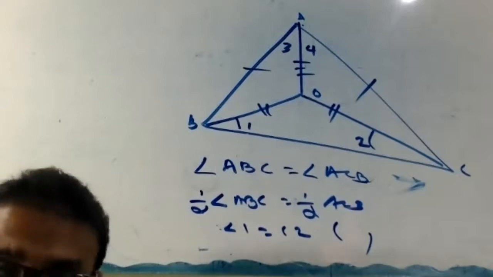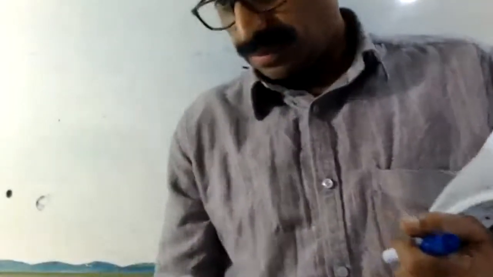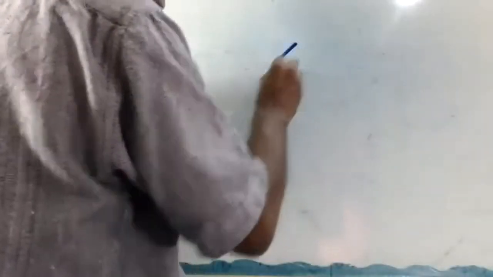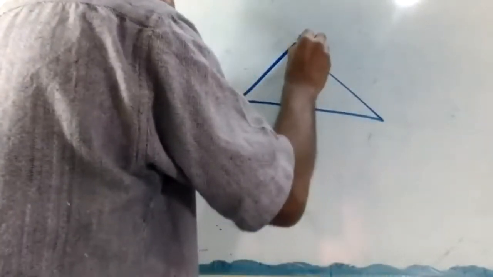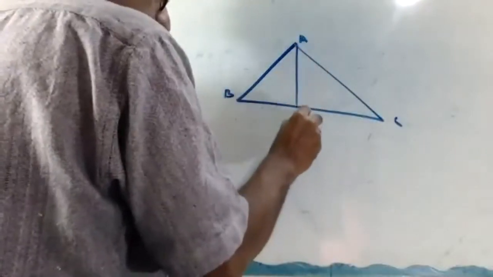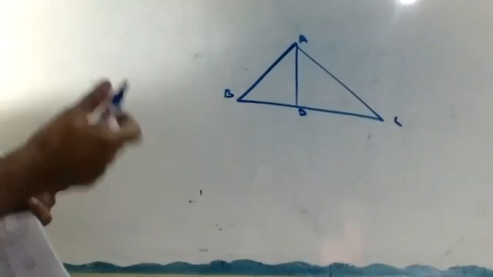For the second question, if you have doubt, listen here. In triangle ABC, AD is the perpendicular bisector of BC.